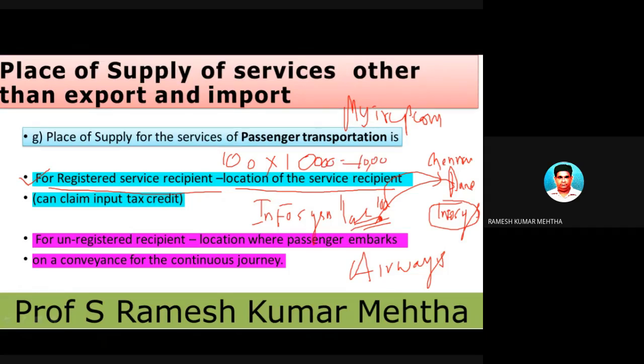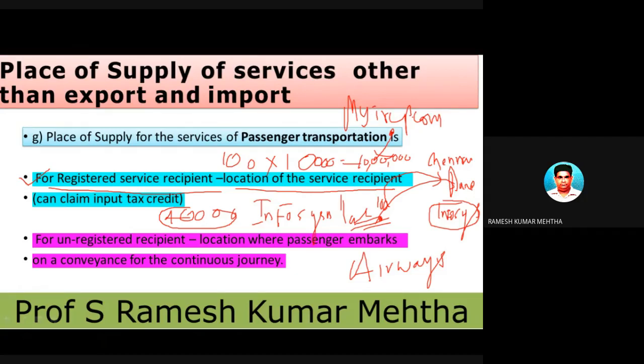This is the value of the tickets, and this agency is giving the service of air ticketing. For example, it charges some 40,000 rupees for this service. On this 40,000 rupees, we have to identify what type of GST is levied.